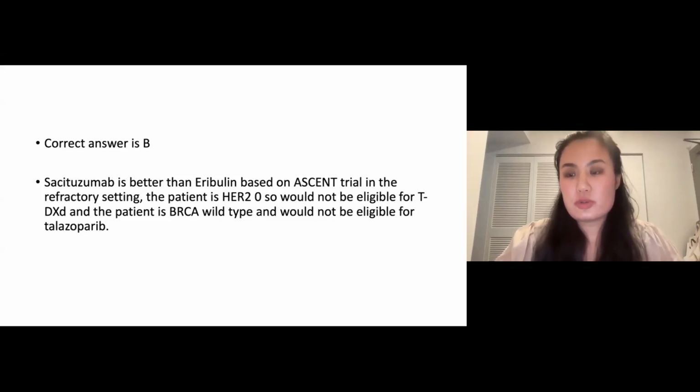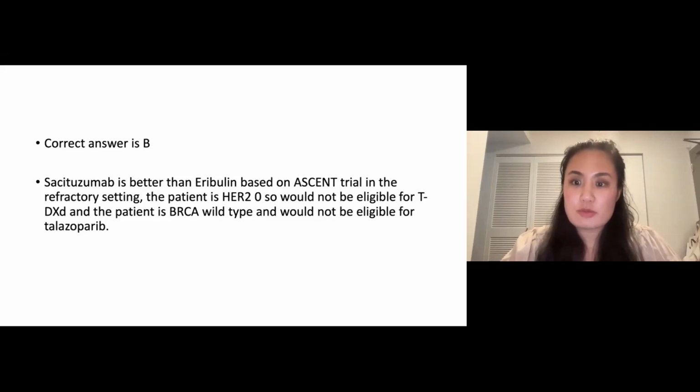The patient is HER2-0, and so currently would not be eligible for treatment with trastuzumab deruxtecan. HER2-low would be considered either HER2-1+ on IHC or HER2-2+ with a negative FISH. And the patient is BRCA wild type and thus would not be eligible for talazoparib. So in this situation, sacituzumab govitecan would be the best treatment option for this patient at the time.